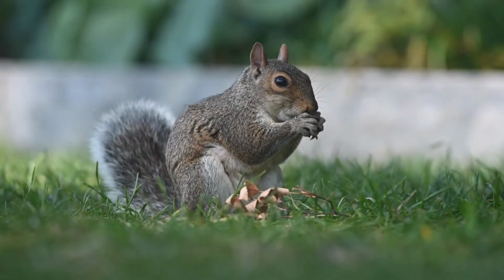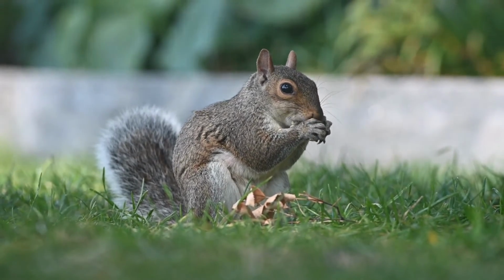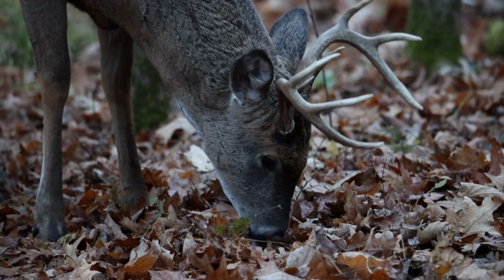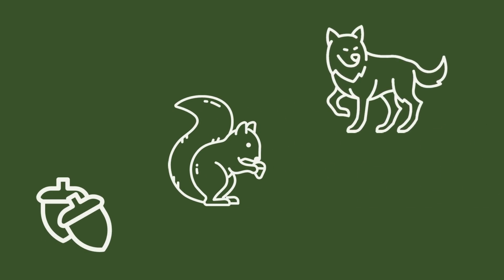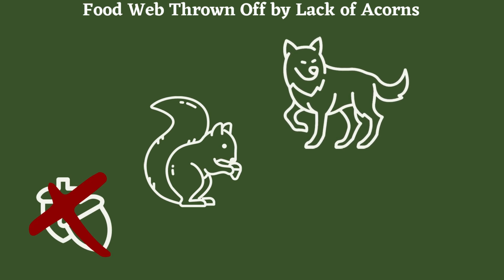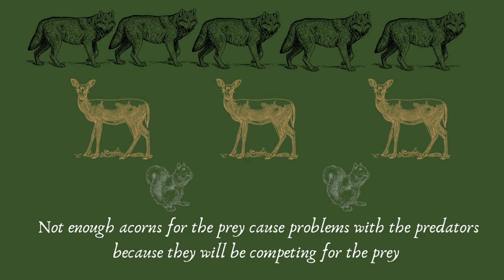Acorns are a valuable food source for rodents, birds, large herbivores such as deer, and insects. The acorns are a critical part of the food web in a forest because they feed the primary consumers, which in turn feed the secondary consumers and apex predators. With a severe lack of acorns, a forest's food web can be thrown off. A food web that is unbalanced can lead to chaos in population dynamics.